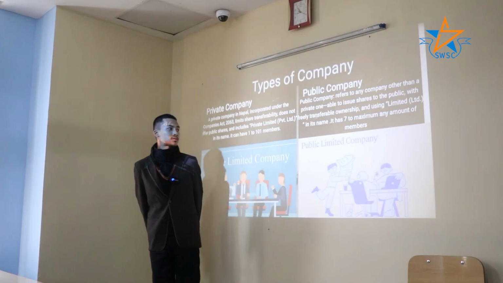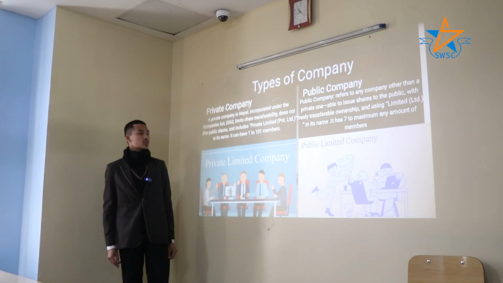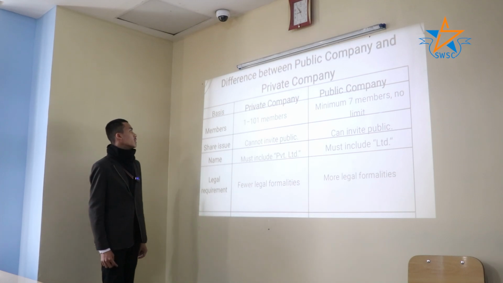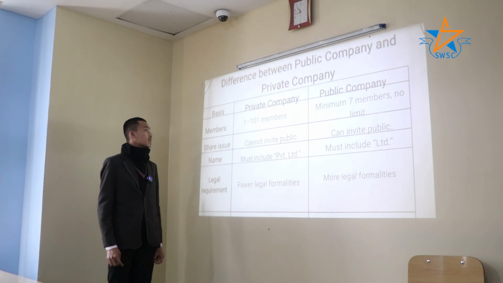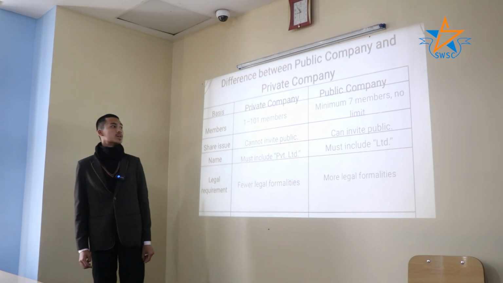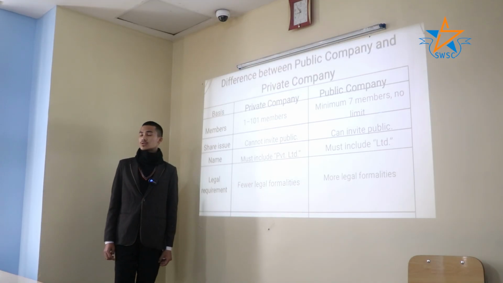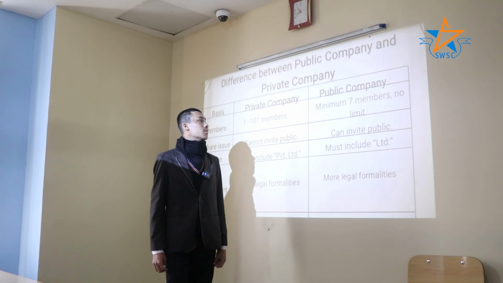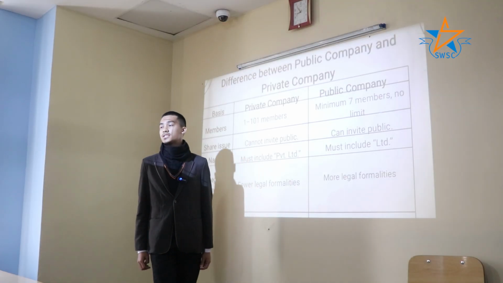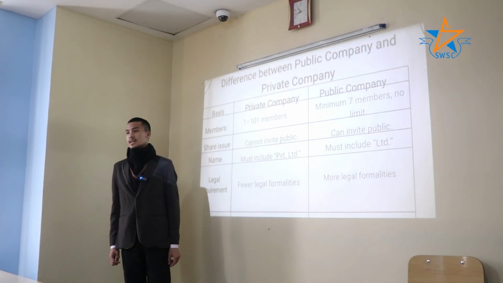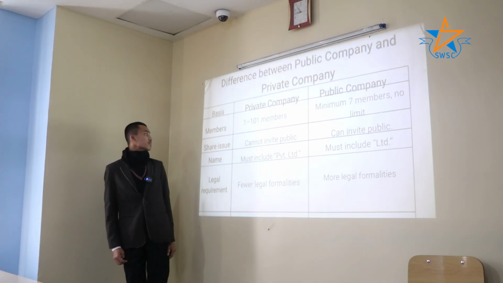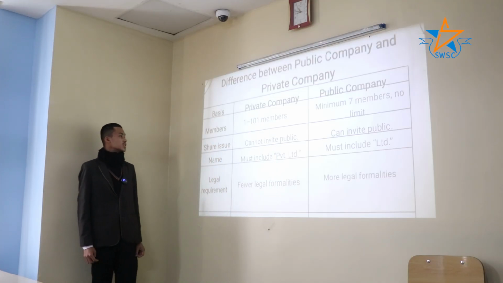Now, let's have a look at the differences of private company and public company. First of all, a private company can only hold a minimum of one member to a maximum of 101 members. And then a public company needs at least 7 members, and it has no limitations for the maximum of its members.